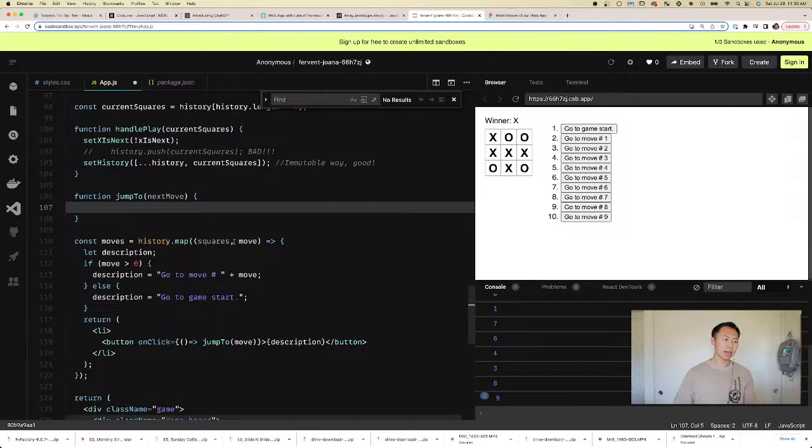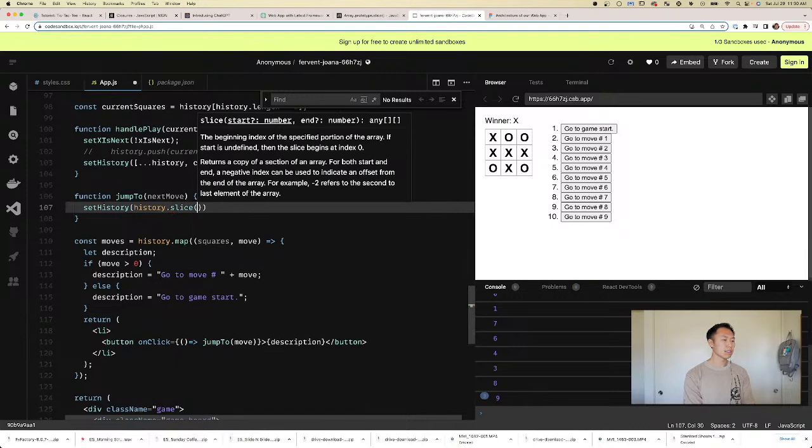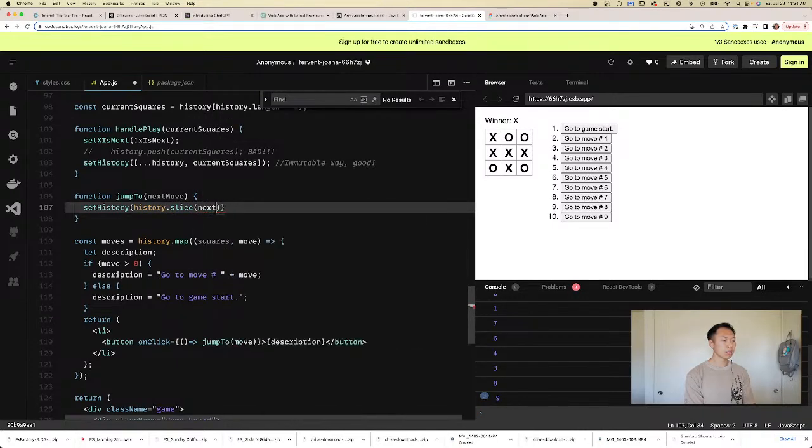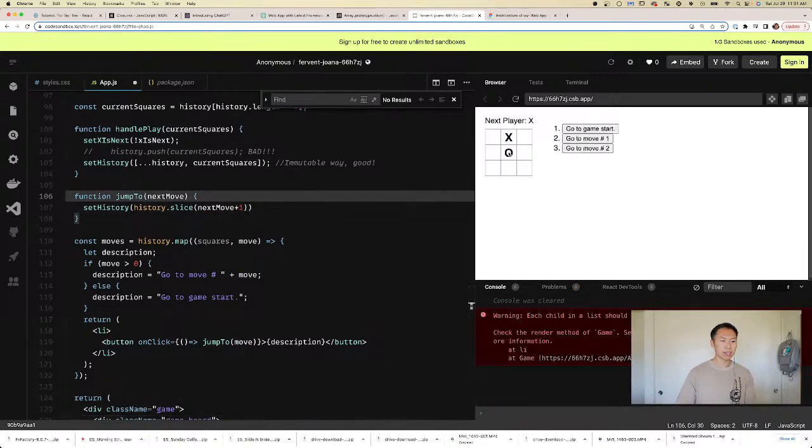Is that what I'm seeing? So we'll do set history dot slice next move plus 1. Is that what I'm seeing? I don't know. Let's try it.